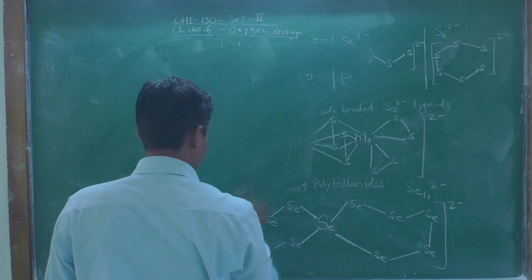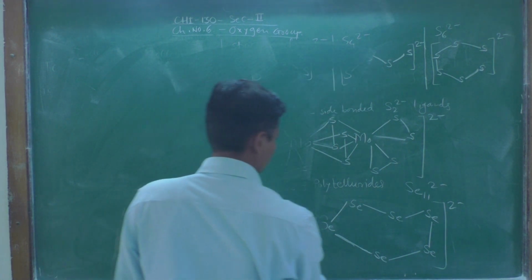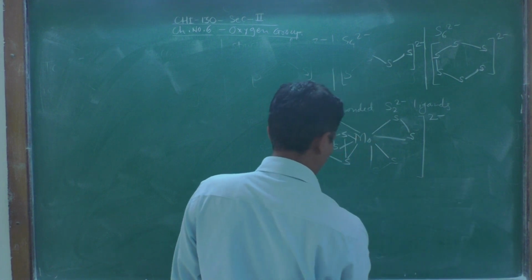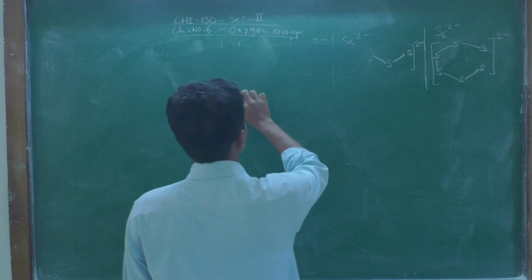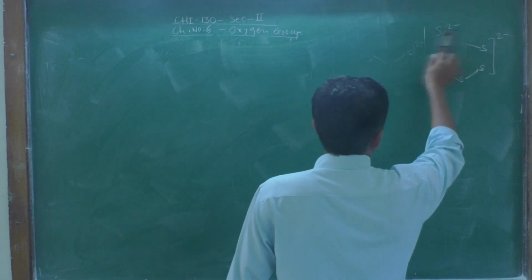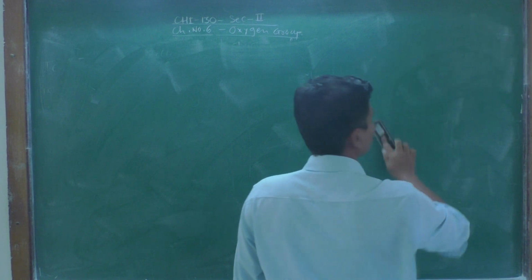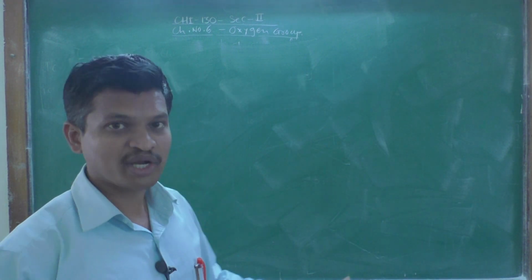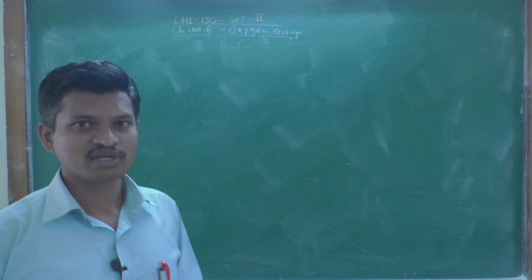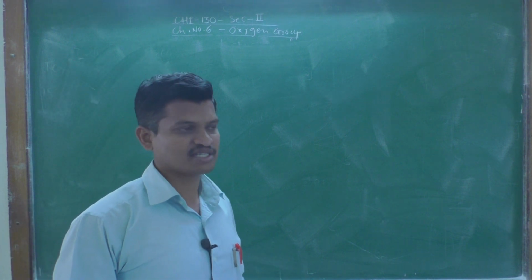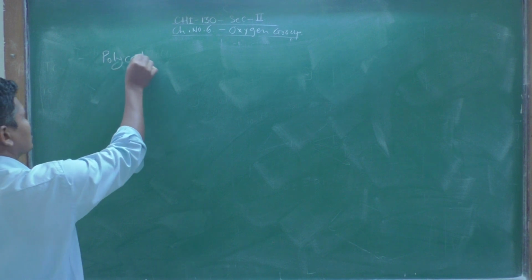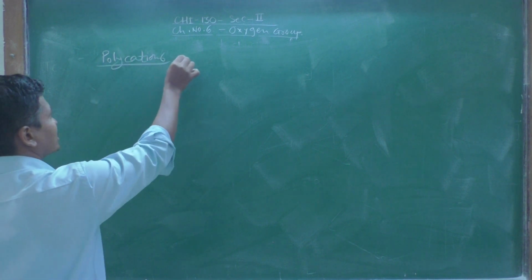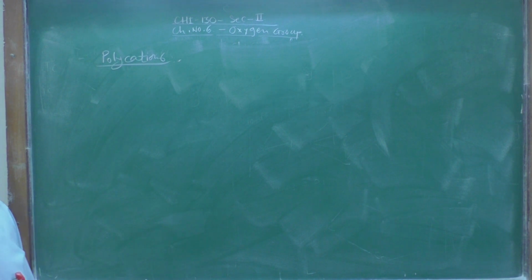So polycations means these are structures or ions having more than one sulfur, selenium or tellurium elements joined together by covalent bonds, and they are having resultant positive charge. So that is why they are called polycations. Okay. And such polycations are given in our syllabus.